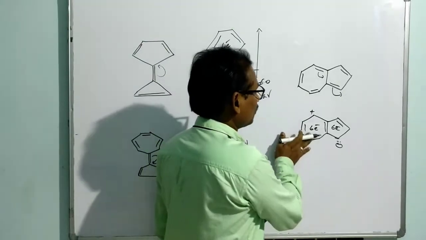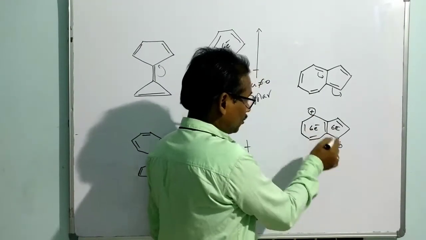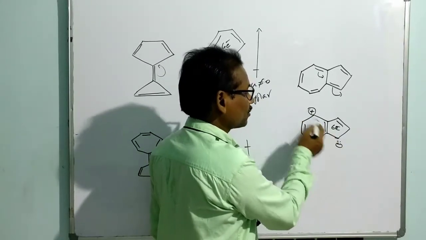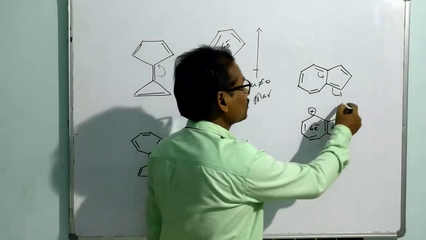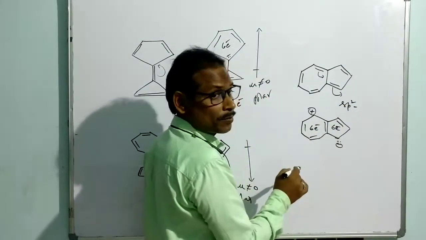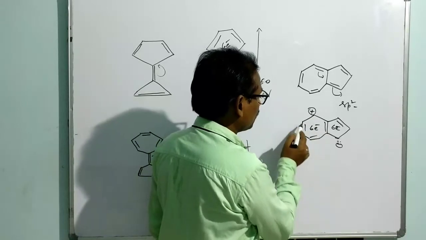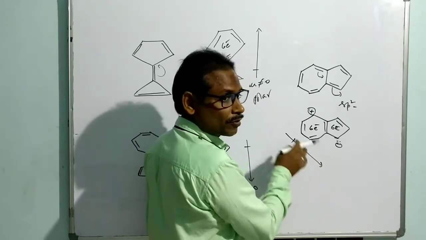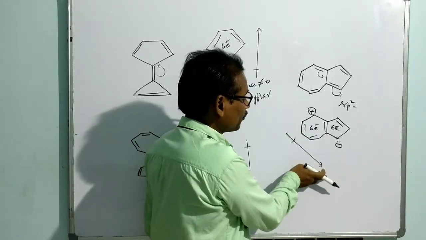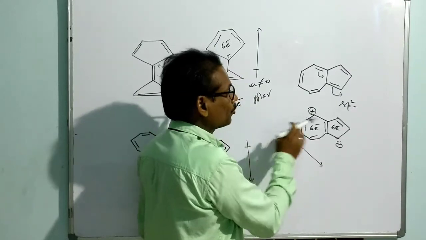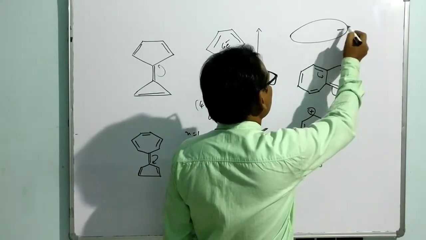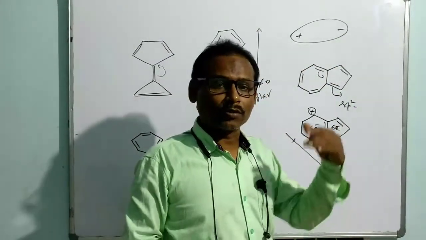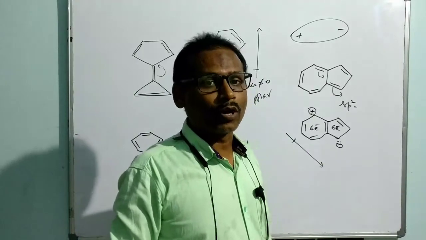So now I can say the movement of electron cloud is from here to here, in this direction. It is planar, no doubt, because every carbon atom is sp2 hybridized. Now the polarity is shown in this direction. So it is a movement of electrons from one side to another side. This side has negative charge, this side has positive charge. Polar means just like this: here it is negative, here it is positive. So two poles, two opposite charges, exist at two ends. That is called a dipole or polar molecule.